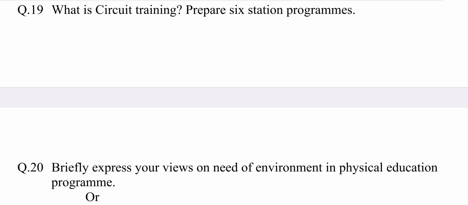The following are the 6 or 8 station program of circuit training method as listed below. Station first, neck exercise. Station second, arm exercises. Station third, hands exercise. Station fourth, shoulder exercise. Station fifth, abdomen exercise. Station 6, back exercise. Station 7, chest exercise. Station 8, legs exercises.